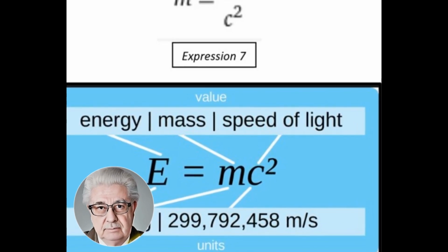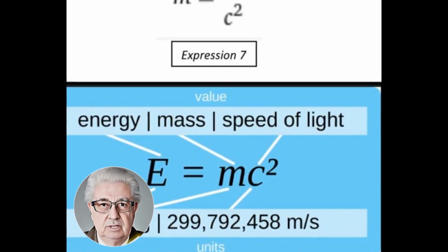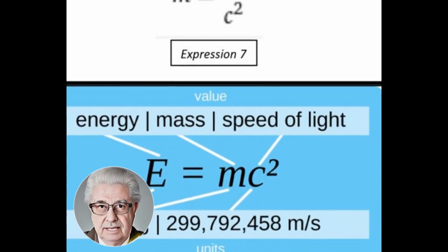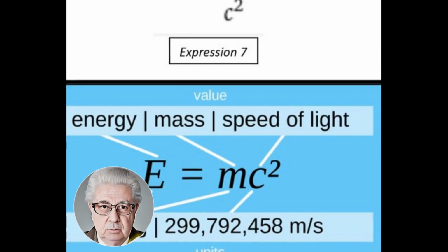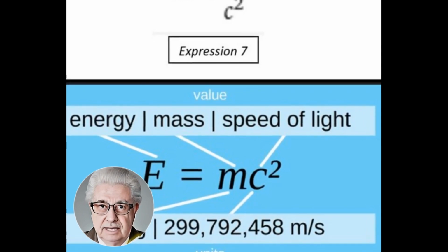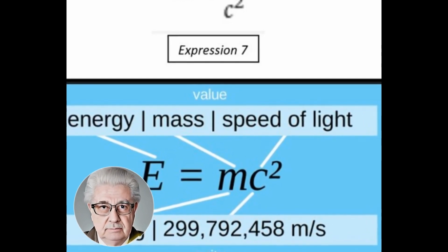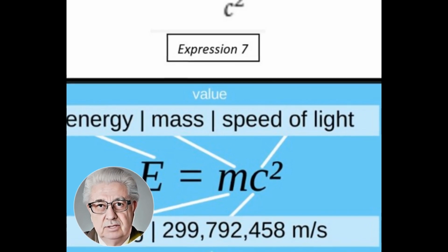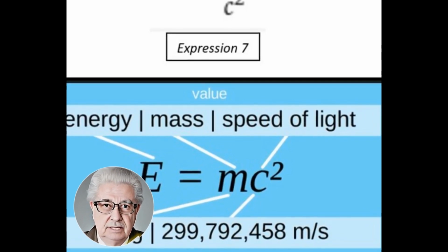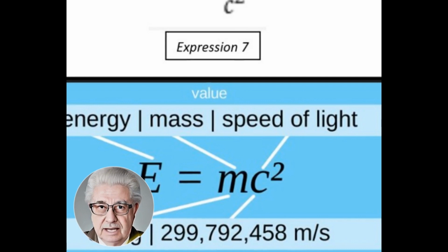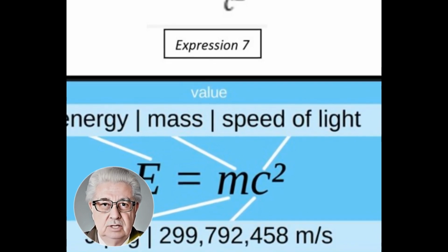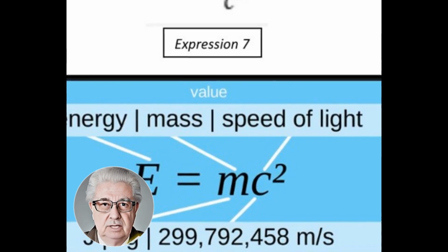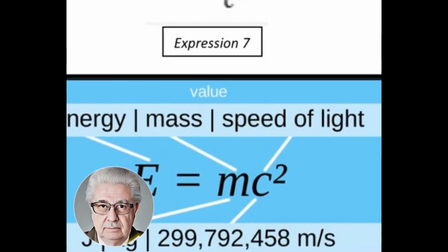To further elaborate, negligible gravitational field. The E equals mc squared equation is a product of special relativity, which is a theory formulated under the presumption that the gravitational field is negligible. When gravitational fields are significant, general relativity takes precedence. In extreme conditions, such as in the vicinity of a black hole, the equation may not yield correct results because of the significant effects of gravity.